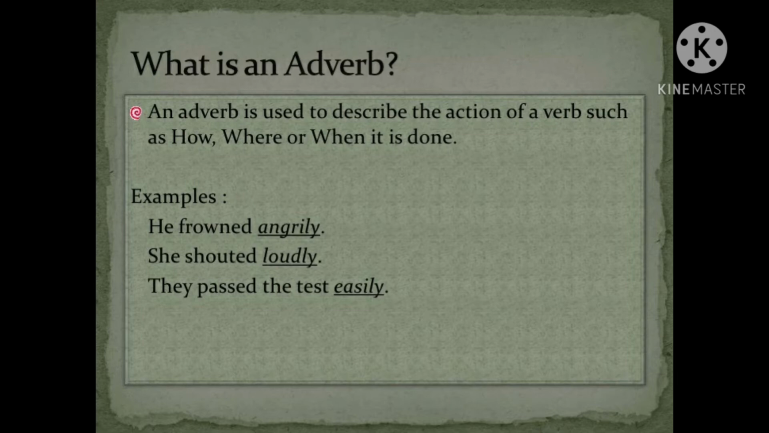For example, you can see in the picture, he frowned angrily. So here angrily is the adverb. She shouted loudly. So how she shouted? Loudly. So here loudly is the adverb. They passed the test easily. How they passed the test? Easily. So here easily is the adverb.